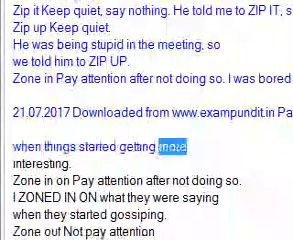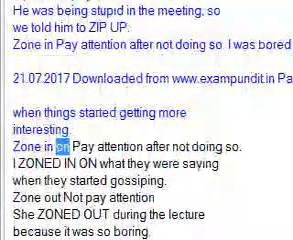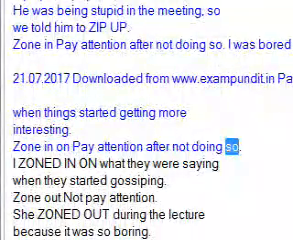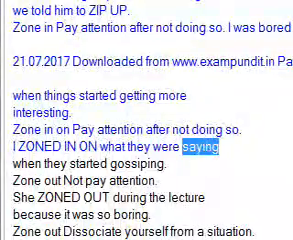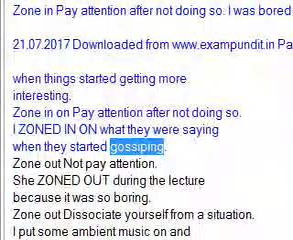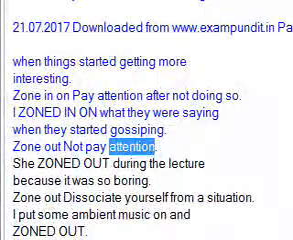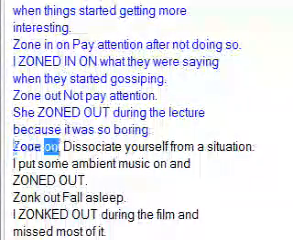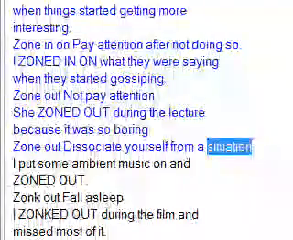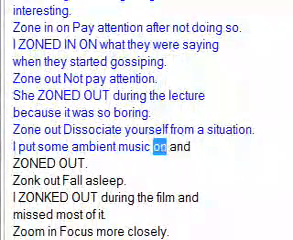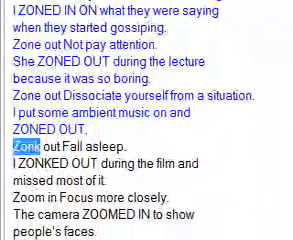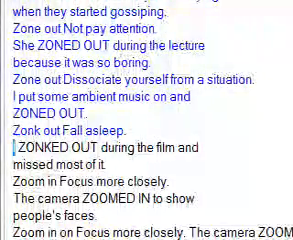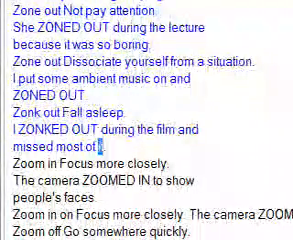When things started getting more interesting, I zoned in. Zone in on: pay attention after not doing so. I zoned in on what they were saying, then they started gossiping. Zone out: not pay attention. She zoned out during the lecture because it was so boring. Zone out: dissociate yourself from a situation. I put some ambient music on and zoned out. Zone out: fall asleep. I zoned out during the film and missed most of it.